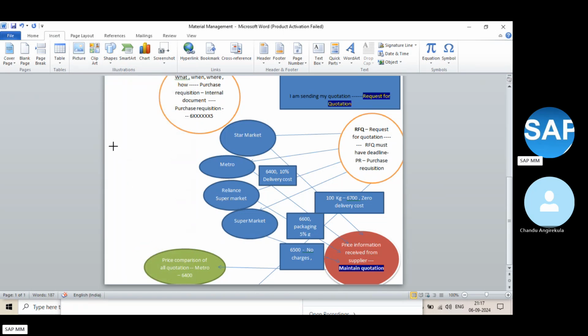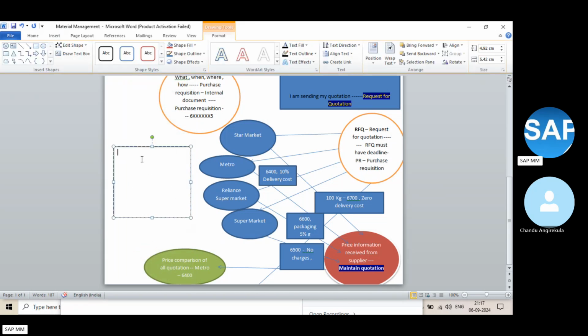Let's see. Vendor Star Market says a 16,700 flat price, let's assume 6,700, with no other discounts.